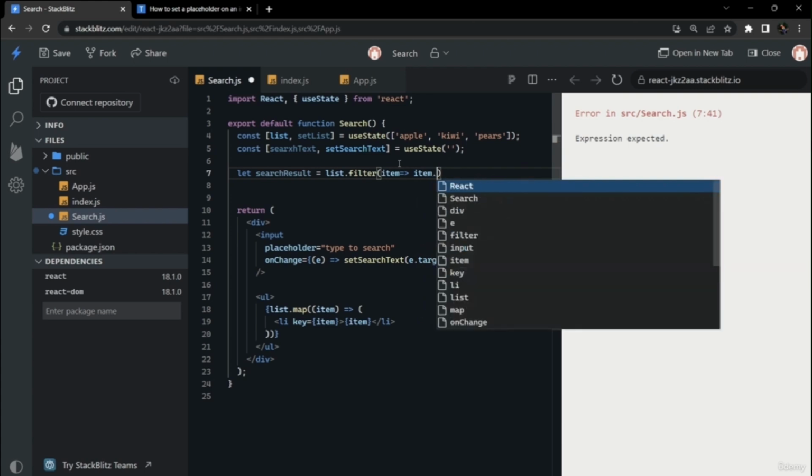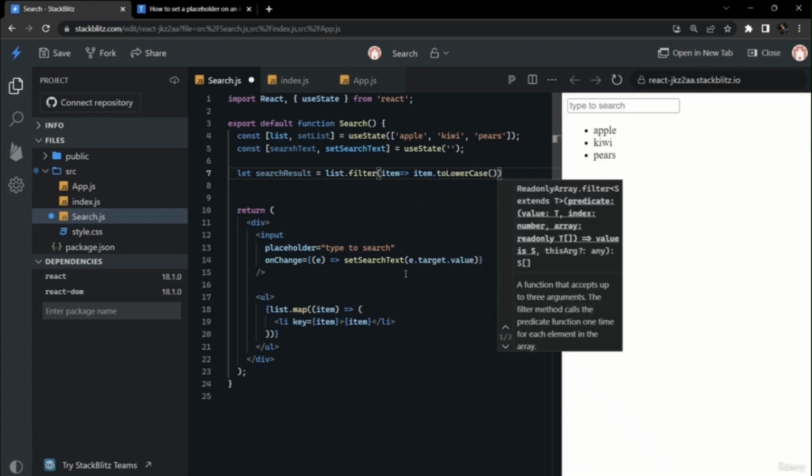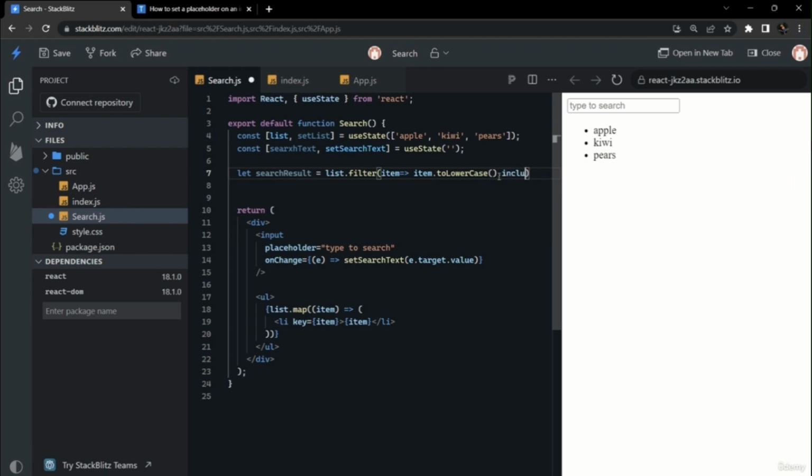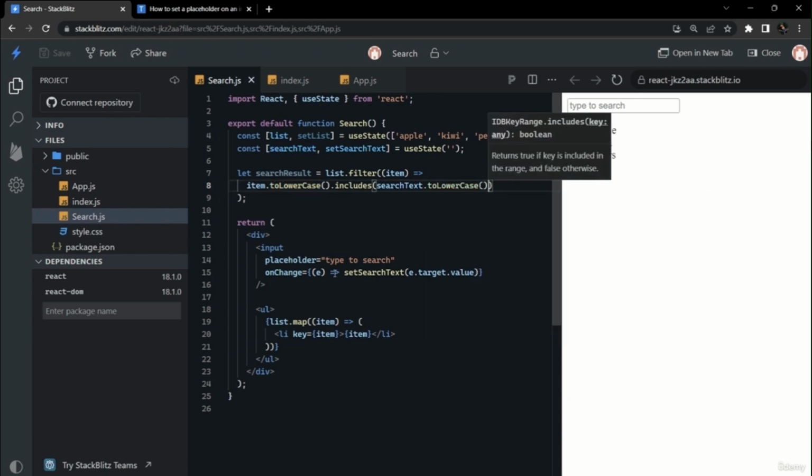For that we can convert everything the user types and everything in the list to lowercase and compare them. So we will see whether whatever the user types is included in the list or not. If it is included in the list, we will keep only that. So item.toLowerCase().includes, and the search text also needs to be in lowercase for proper testing of includes. Now it is ready. We just need to change this list.map in the template to the updated search results.